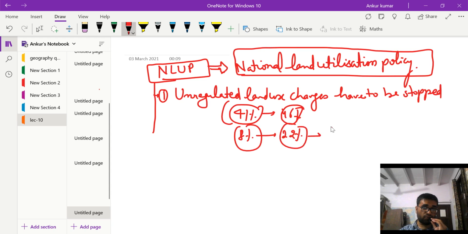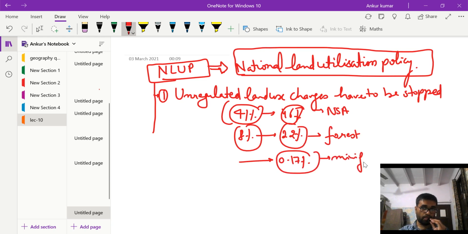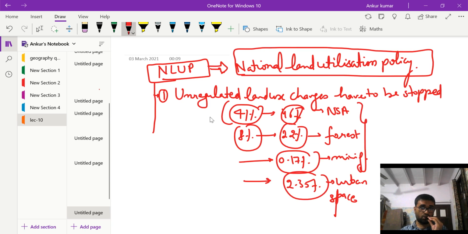This is for forest, this is for net sown area. Similarly, the mining area has increased to 0.17%. This is the mining area. These are the kinds of land use changes that are happening. Similarly, the urban area is currently 2.3%. This is the urban space. So what you are seeing, these are all land use changes. All of these land use changes have to be properly regulated by this policy, and particularly managed with it.